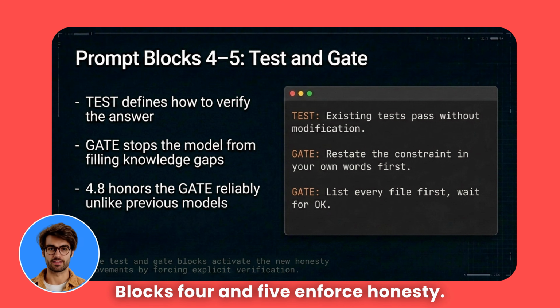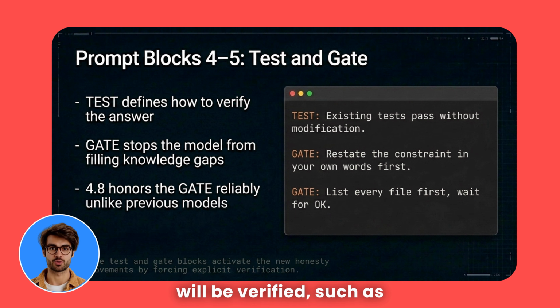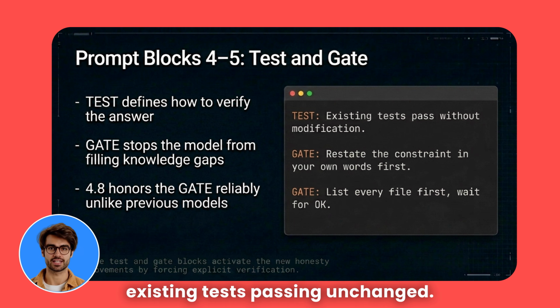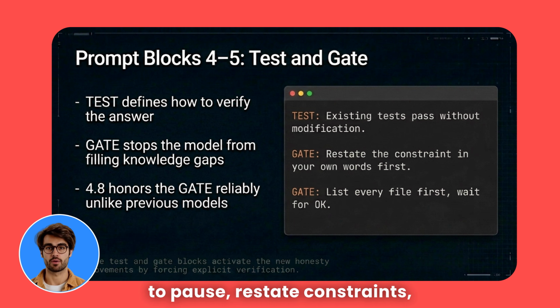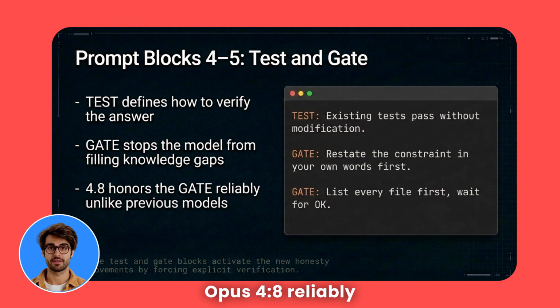Blocks 4 and 5 enforce honesty. The test block explains how success will be verified, such as existing tests passing unchanged. The gate block tells Claude when to pause, restate constraints, or list files before acting. Opus 4.8 reliably follows these gates, unlike prior models.